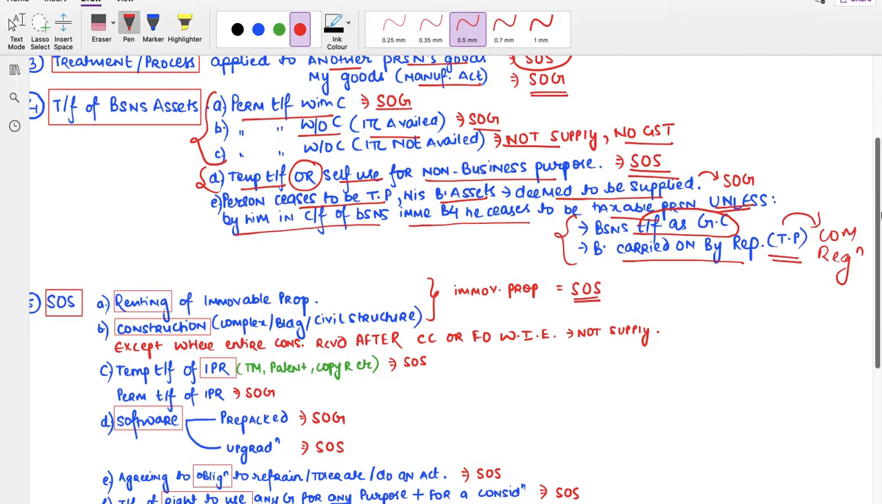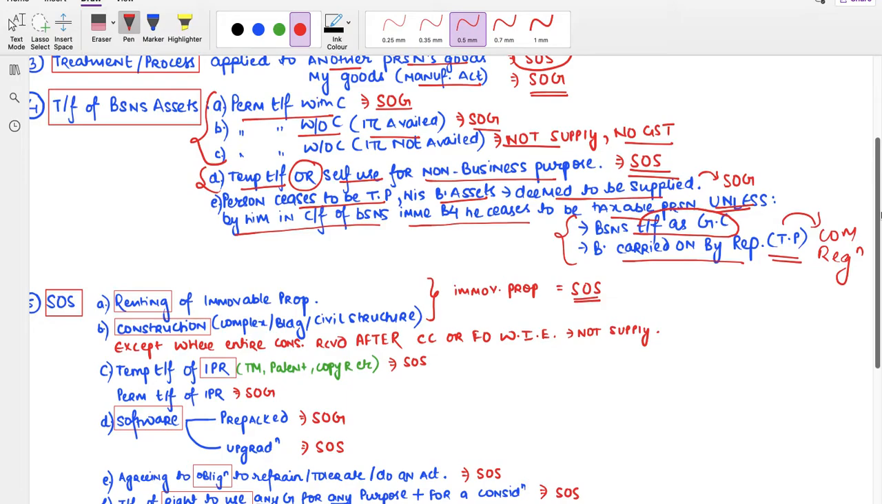In case of temporary transfer or self-use for non-business purpose, it is a supply of service. If a person ceases to be a taxable person, his business assets will be deemed to be supplied by him in course of furtherance of business immediately before he ceases to be a taxable person, unless business is transferred as a going concern or business carried on by his representative who will become a taxable person by virtue of compulsory registration.